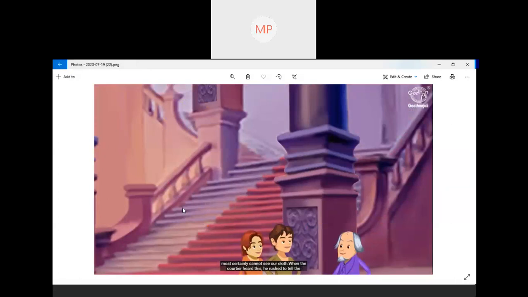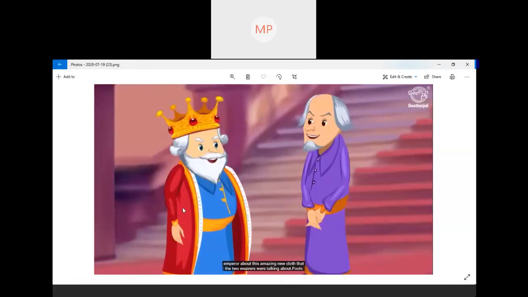So, when the courtier heard this, courtier means the minister, he rushed to tell the emperor about this amazing new cloth that the two weavers were talking about. So immediately the minister went and told the emperor about the cloth, that it would be invisible for the fools and it would be seen only by the wise men.